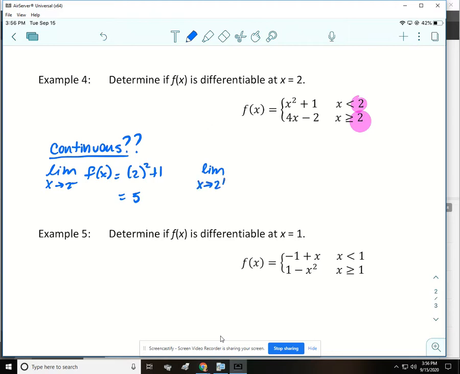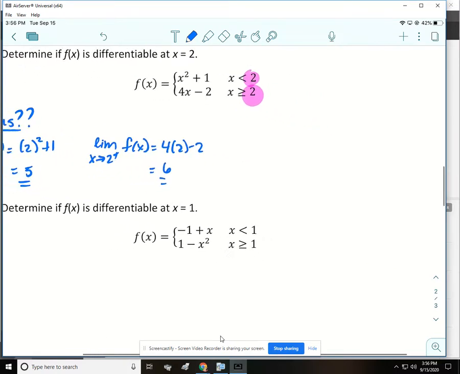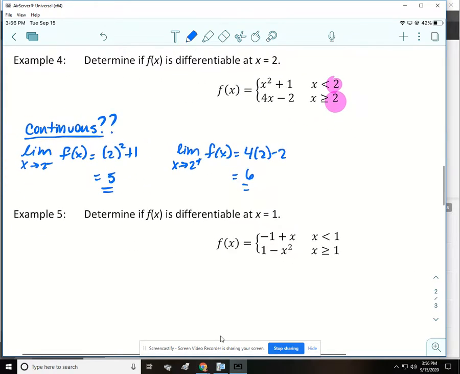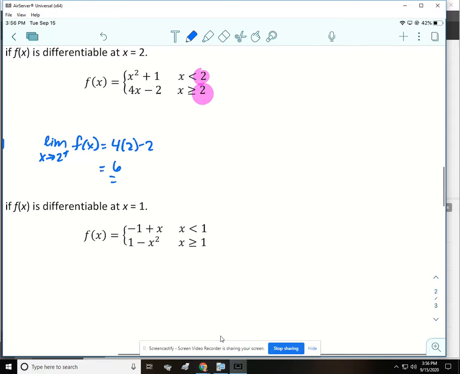All right, and then I'll check it for the second piece. So as x approaches 2 from the right of f of x, I just take 2 and plug it in. All right, 8 minus 2 is going to be 6. So because I get different numbers, our pieces don't connect. So f of x is not continuous, therefore there's no way the function is differentiable.